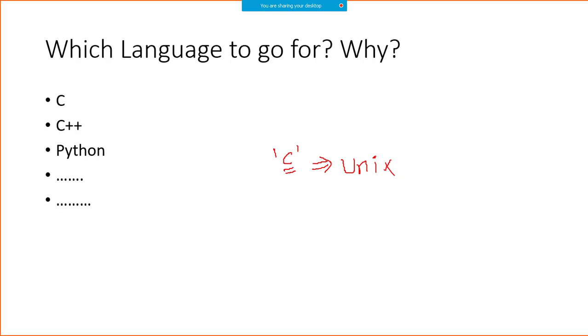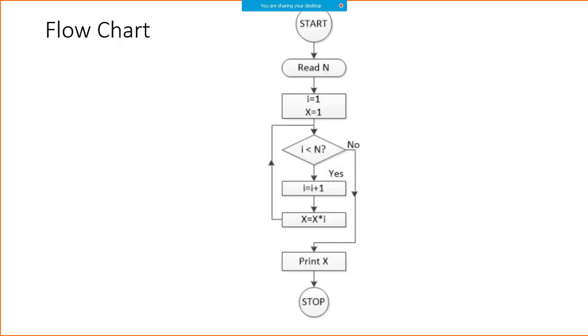That is one of the reasons we are going for C as a programming language. When you want to learn the very basics, C is really a useful language to look into. I already said the Unix operating system is written using C, so you can understand the power of C.